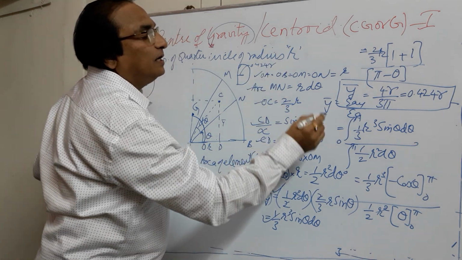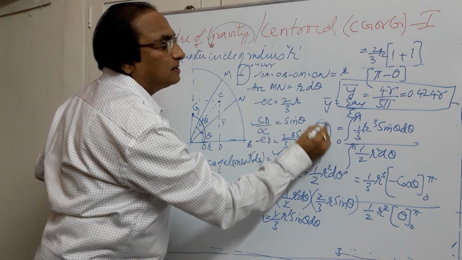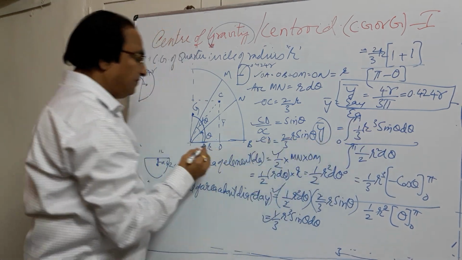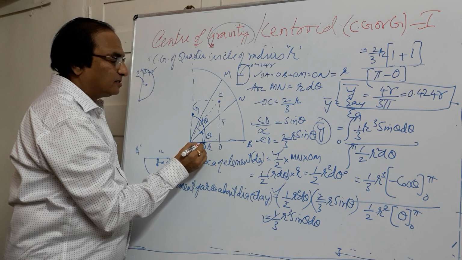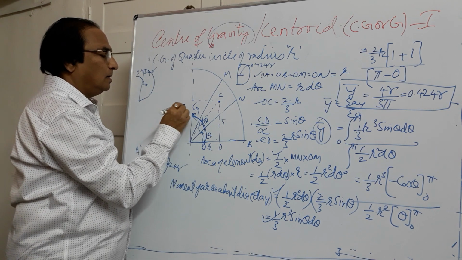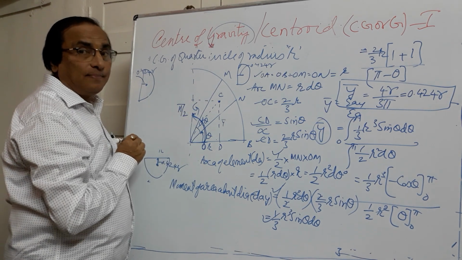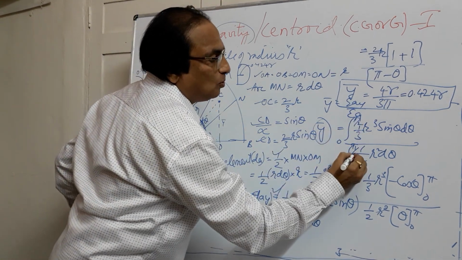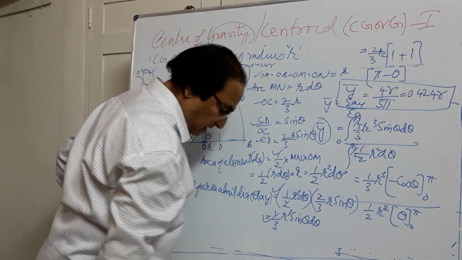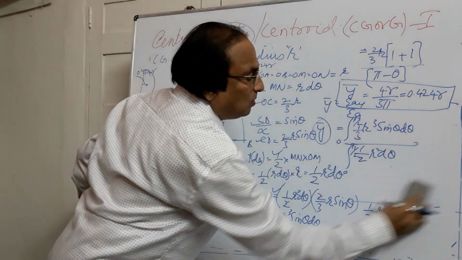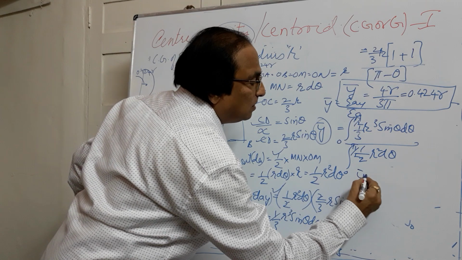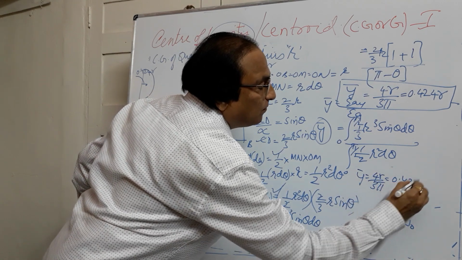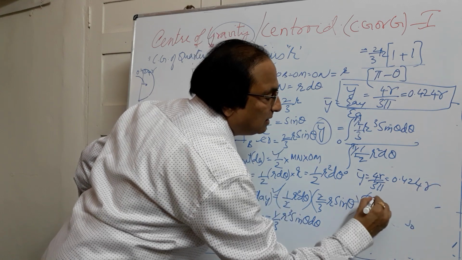Now here, if I come to this part, y bar is equal to 1 by 3 r cube sin theta d theta. Here the limits of integration will be theta equal to 0 to pi by 2 instead of pi in case of semicircle. That's the only difference here, pi by 2. If you simplify this, again you will be getting the value of y bar is equal to 4r by 3 pi or 0.424 r from both diameters.